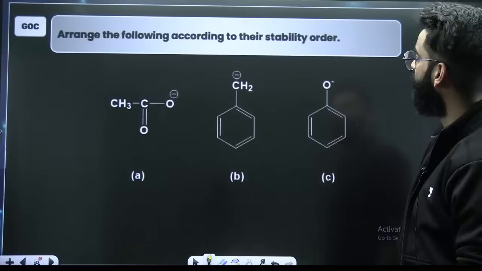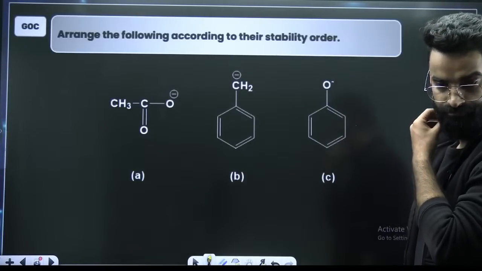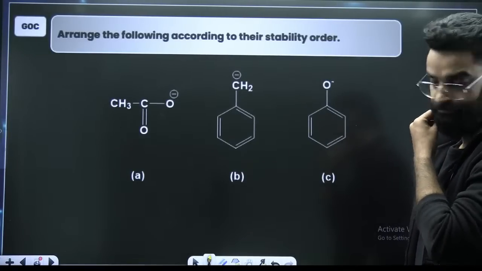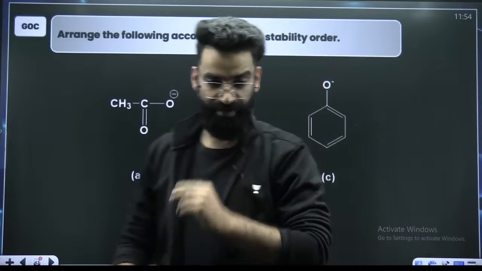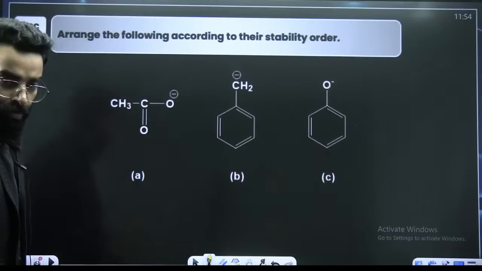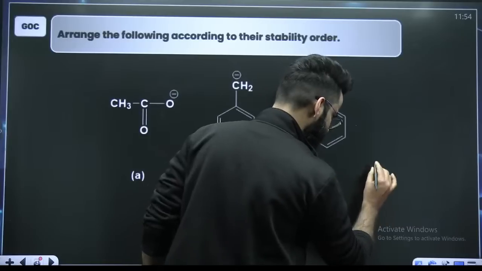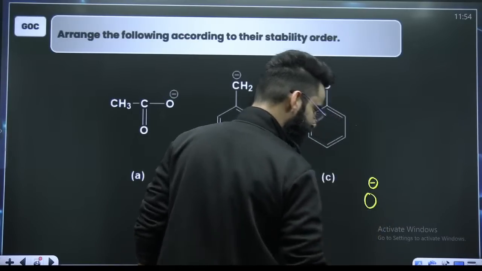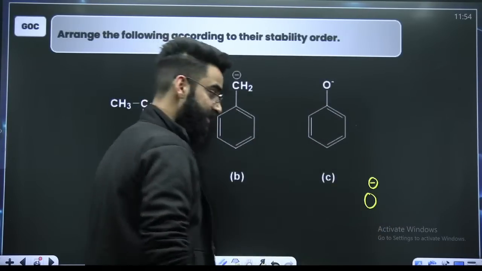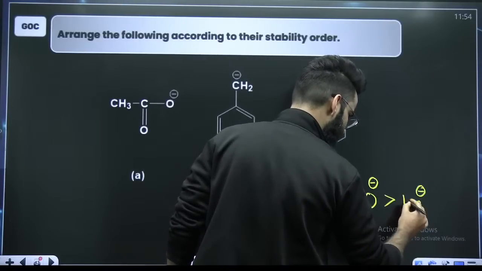Quickly, arrange the following according to their stability order. Quickly, guys, quickly. Stability order. See, one thing I believe you would be remembering by now: negative charge holding capacity of oxygen is greater than the negative charge holding capacity of almost 10 carbon atoms.